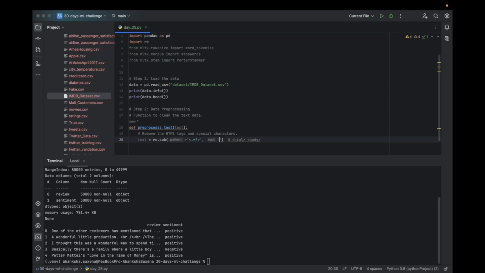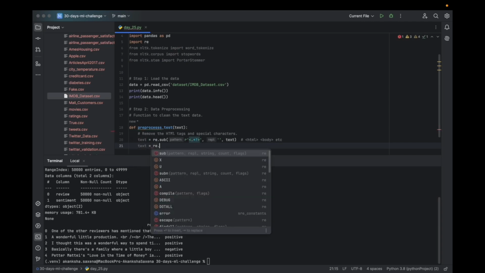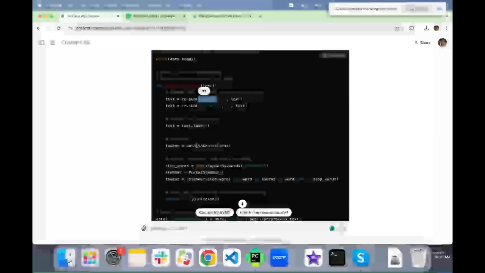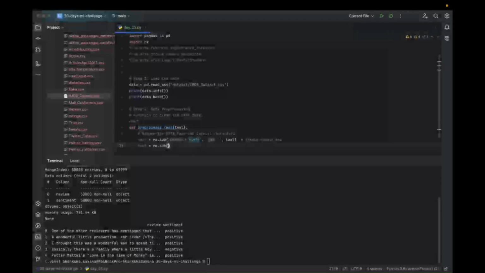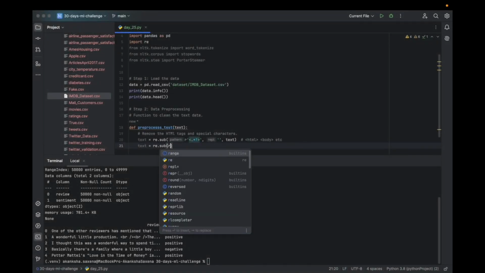Replace it with an empty string and then done. And then this text becomes, we will now use regular expression to remove these special characters. So to remove these special characters, we are going to do what?